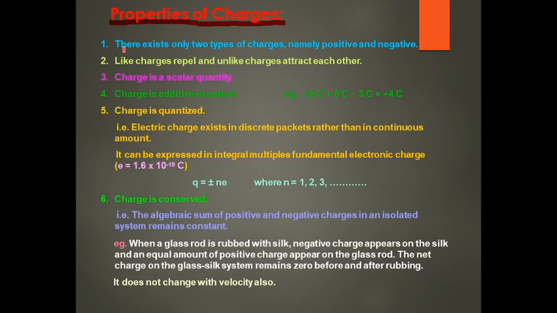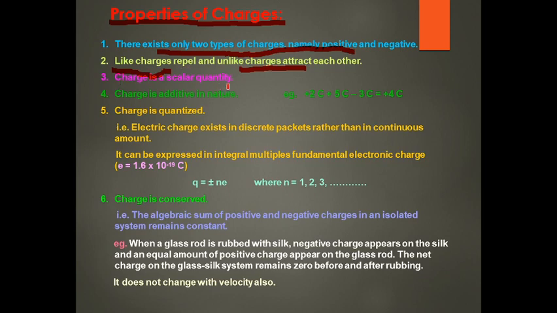There exist only two types of charges, positive and negative. Like charges repel each other, unlike charges attract each other. Like charges means positive-positive they repel, or negative-negative also repel. But if the charges are positive and negative, then they will attract each other. Charge is a scalar quantity.